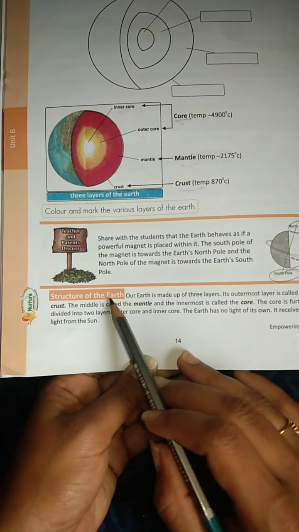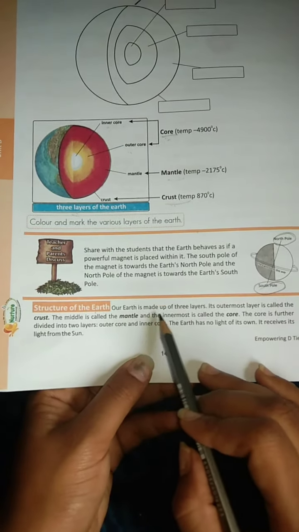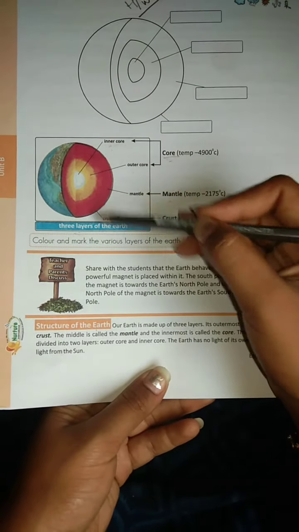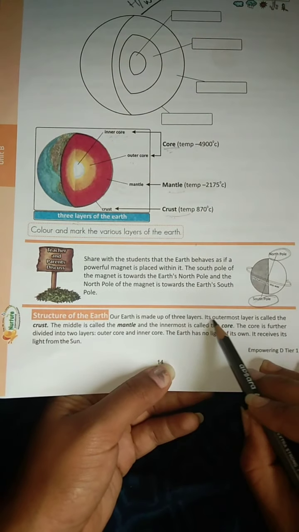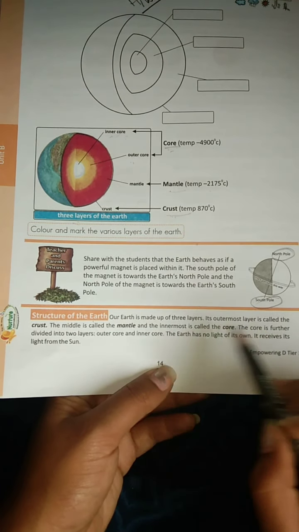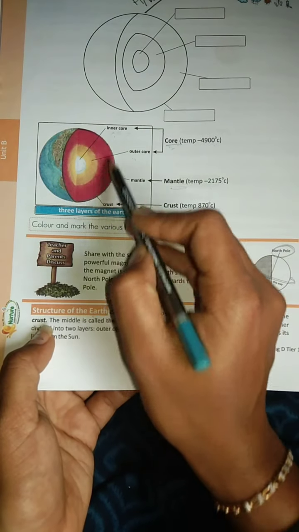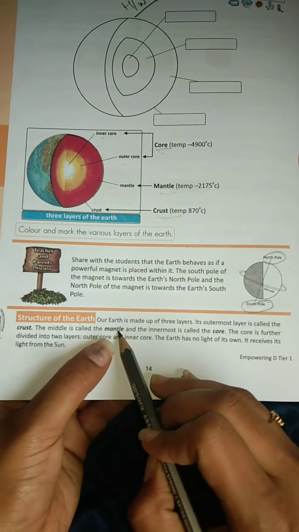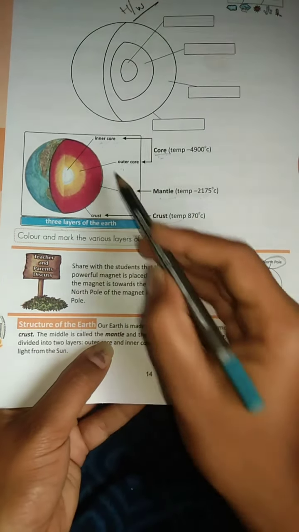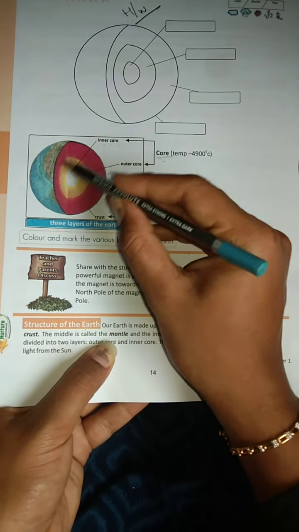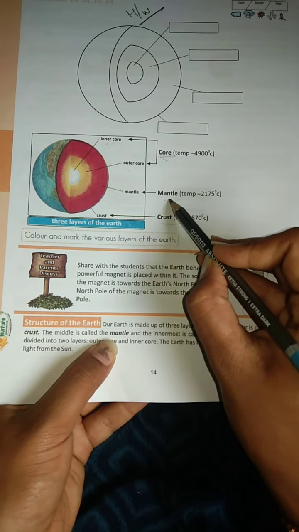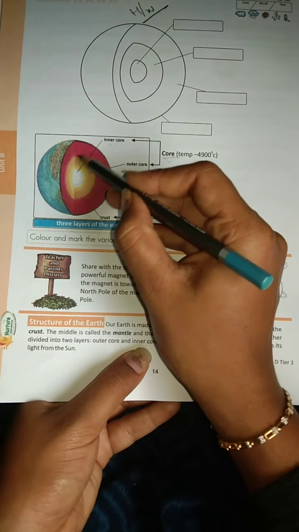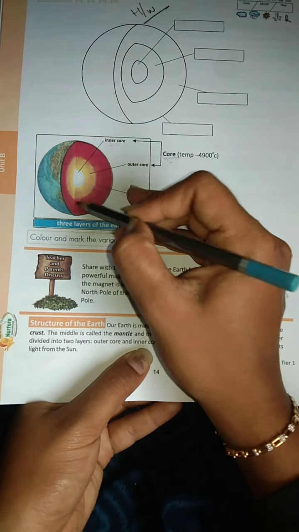Now we'll see the structure of the Earth. Our Earth is made up of 3 layers. Yes, I explained previously. The outermost layer is called the crust. The middle layer is called the mantle. And the innermost layer is called the core.